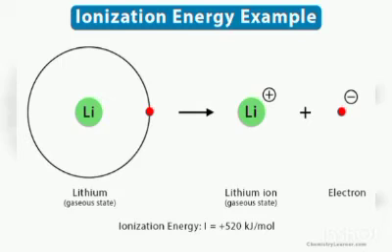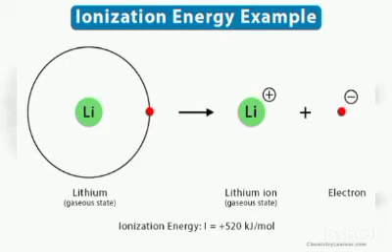Always the ionization energy increases, so the second ionization energy will be more than the first, and the third will be more than the second, because more energy is required to pull out the second electron, the third electron, like that. So what are the trends of this ionization energy?